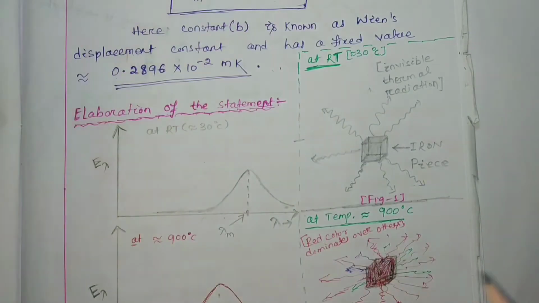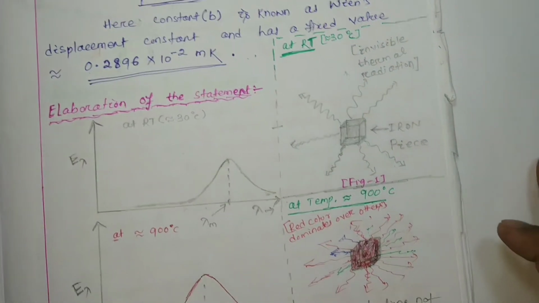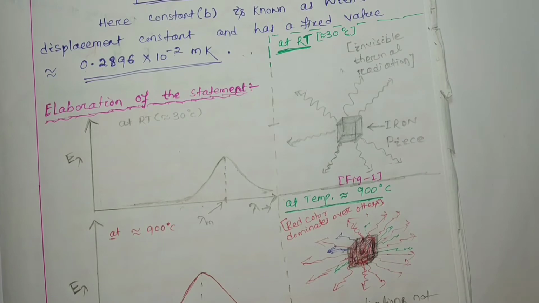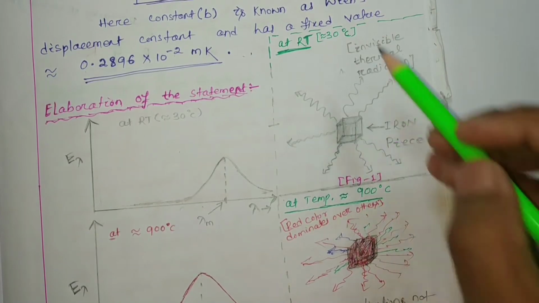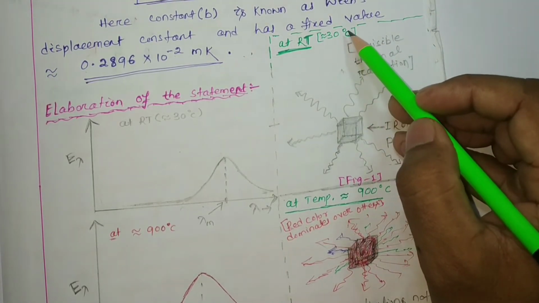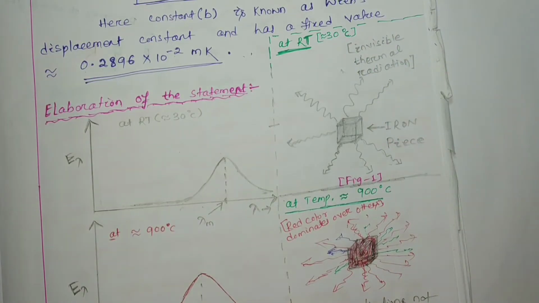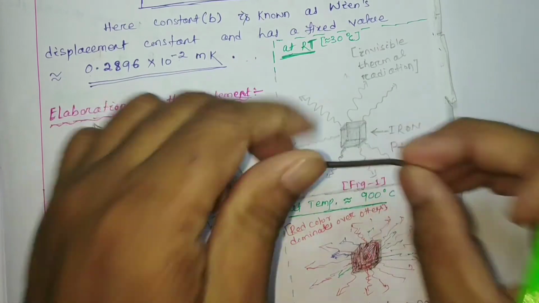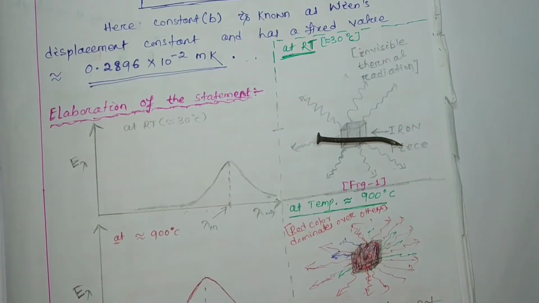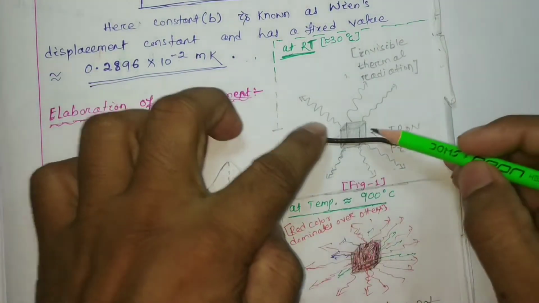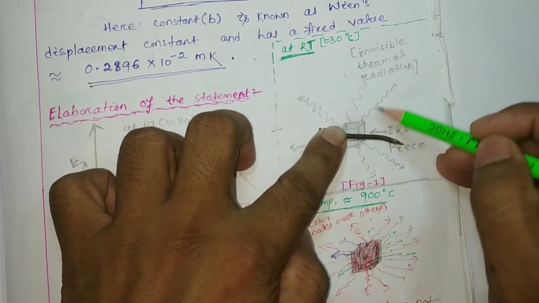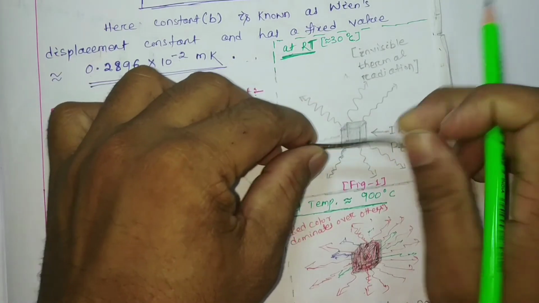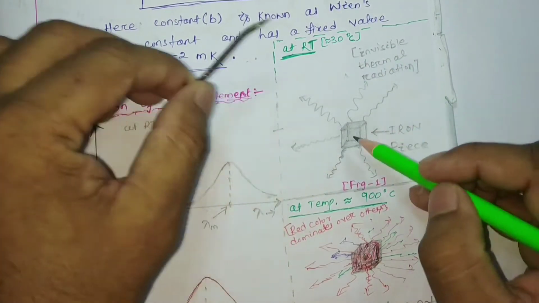Here we take one example. Suppose this is your iron piece, at 30 degree centigrade, the room temperature. But the thermal radiation which is coming from this iron piece is not visible, it is invisible thermal radiation.